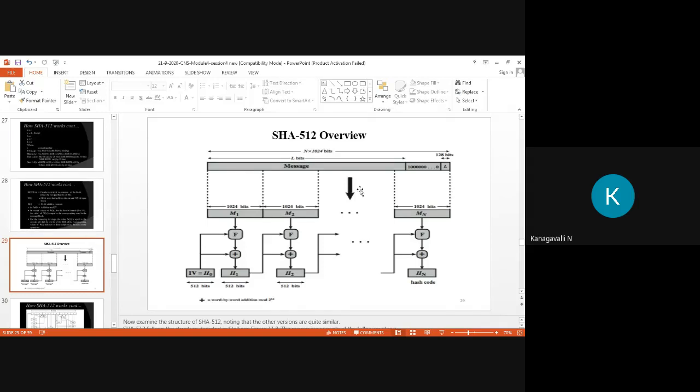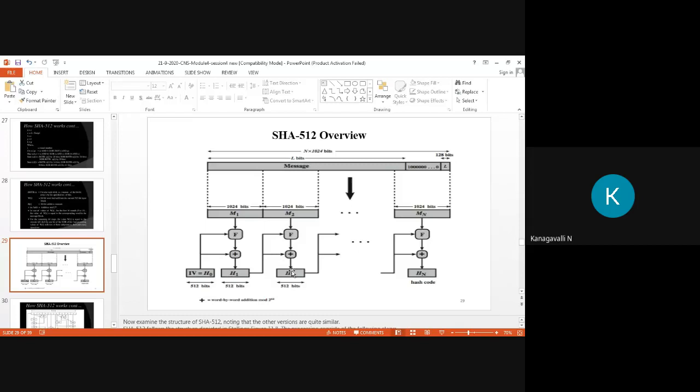So see this diagram. This is your SHA overview. You take your message into n blocks of 1024 bits, and the total message is L bits. Taking the padding value, each and everything is divided into block size, right? The block carries 1024 bits, and you take the value, then add the append value. So this is the final hash value, H0 to Hn, right?